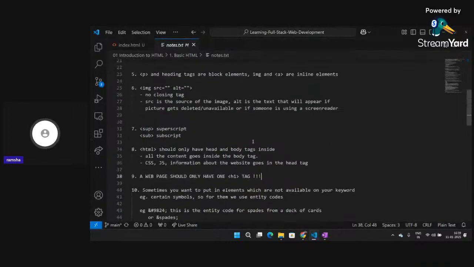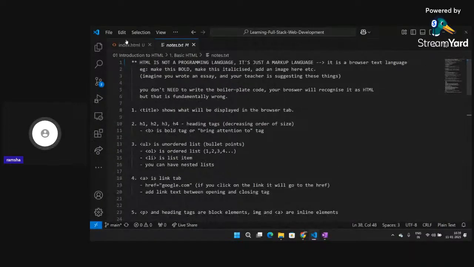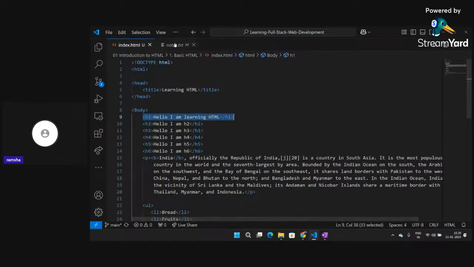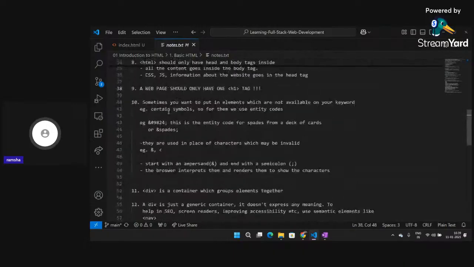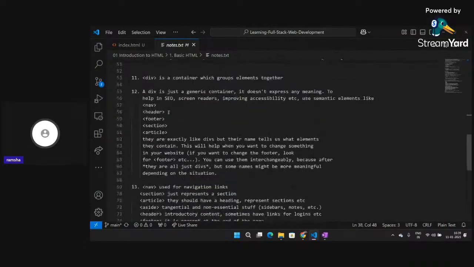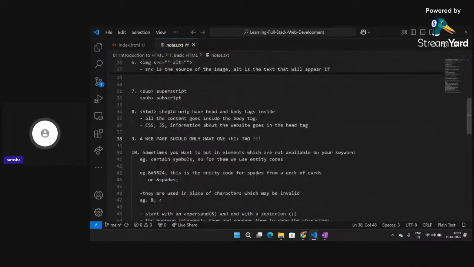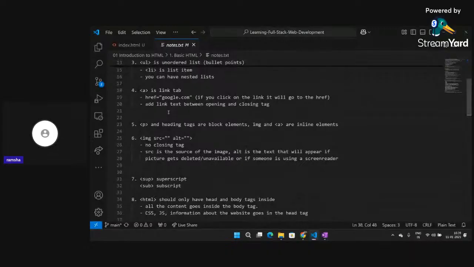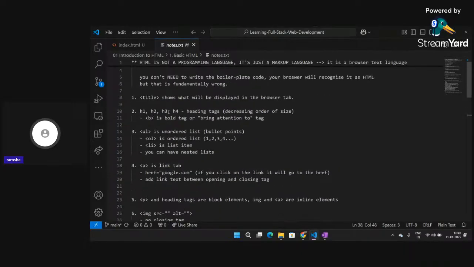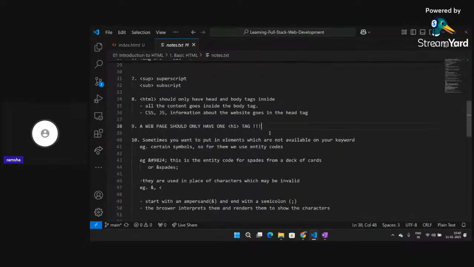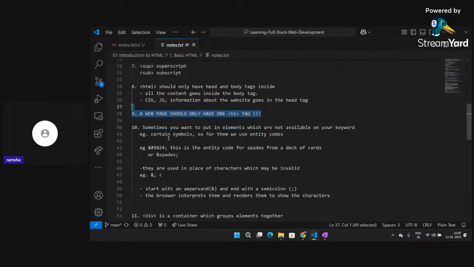So if you are writing only one h1 tag, then it will surely help us when Google will be searching your web page. So it will first search for your heading, the first h1 tag. And if you are writing more than one h1, then this can create confusion for your searches. Okay, so you should always use only one h1 tag. Okay, you should remember this.